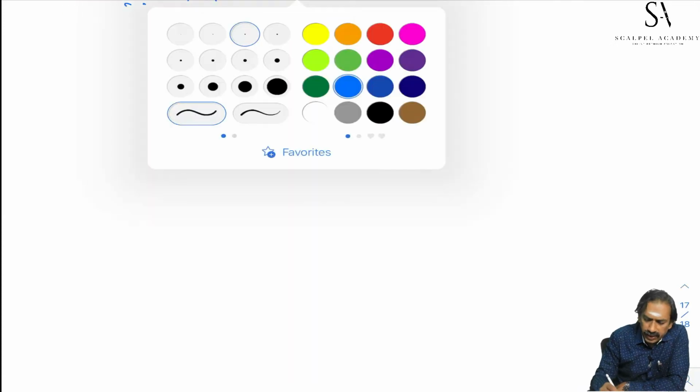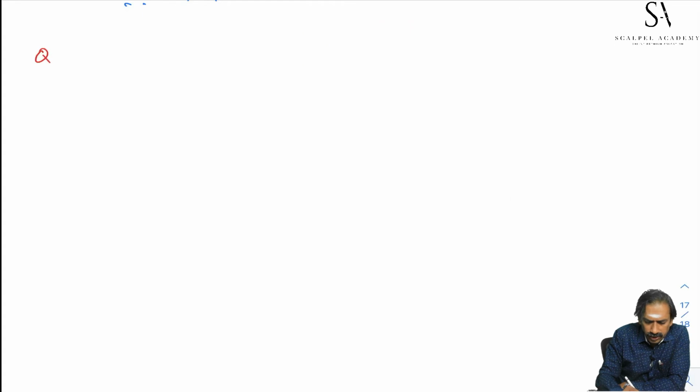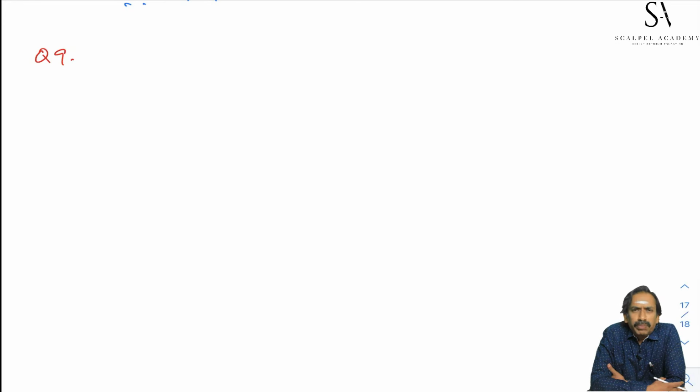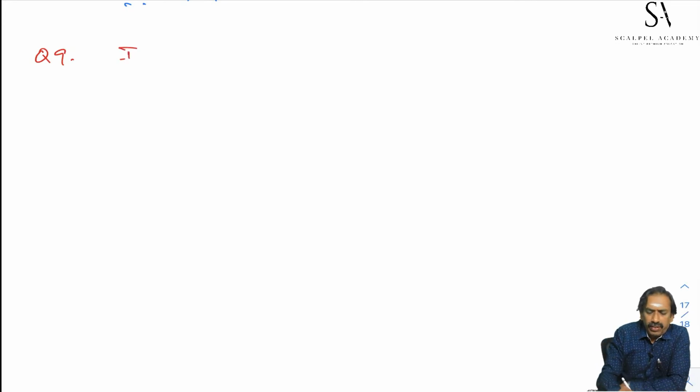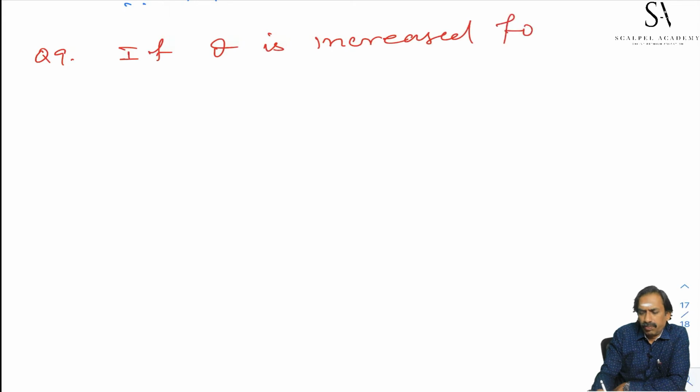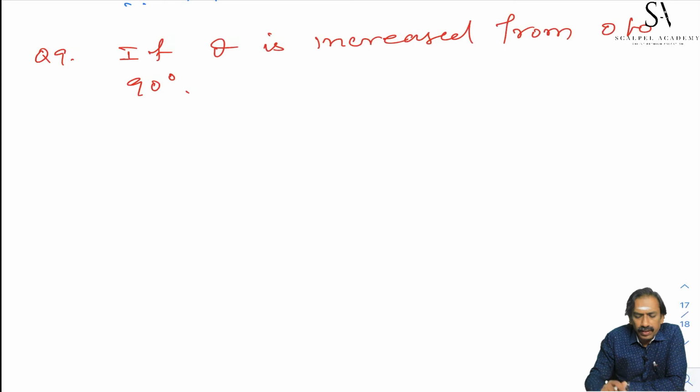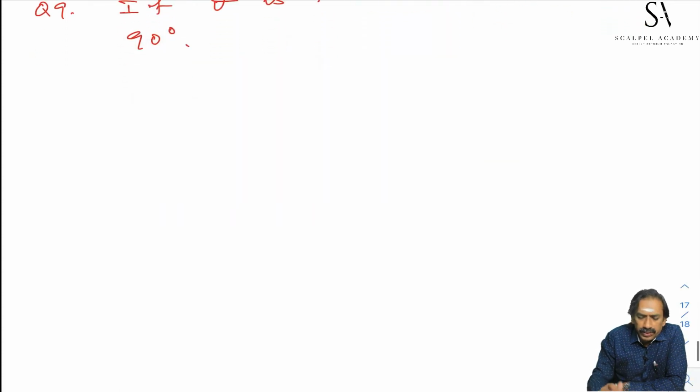Student, we pass on to the next problem. Question number 9. What happens to range of a projectile if theta is increased from 0 to 90 degree? We are increasing the angle of projection from 0 to 90 degree.